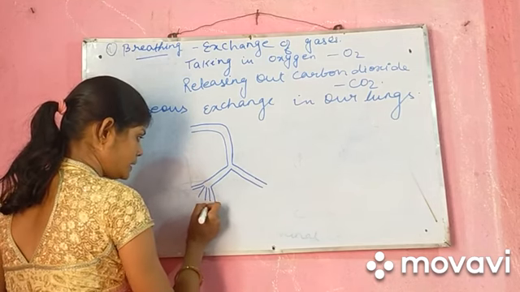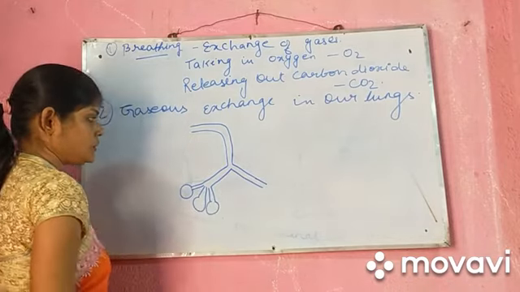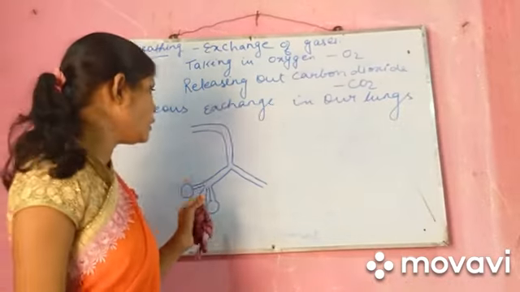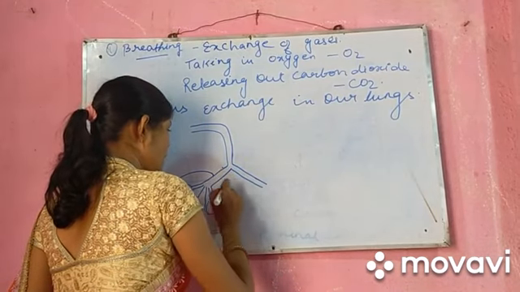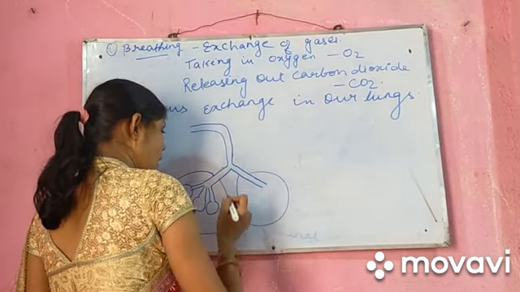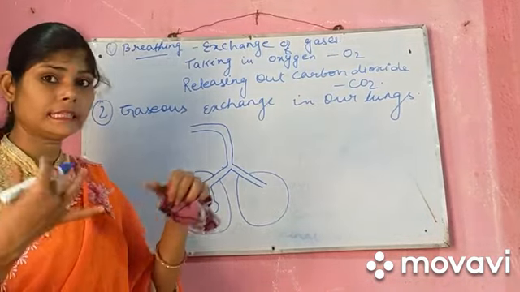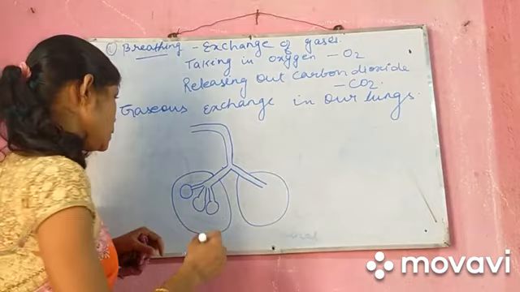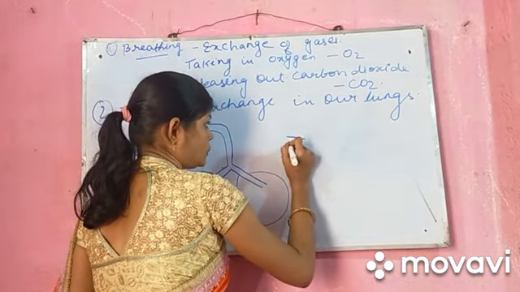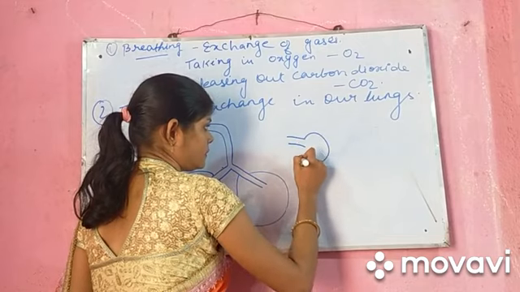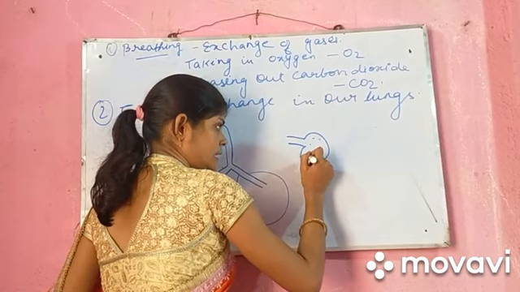The bronchi are divided into small round bag-like structures called alveoli or air sacs. These structures are present inside our lungs. So for your convenience, let me draw the air sac here. Suppose this is your air sac or alveoli in which oxygen is already present.